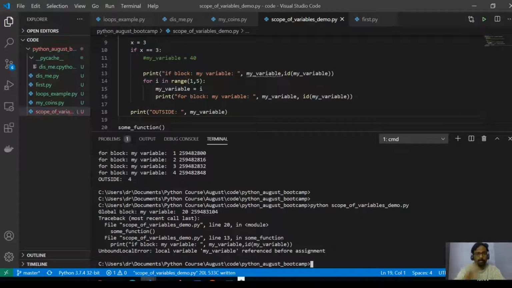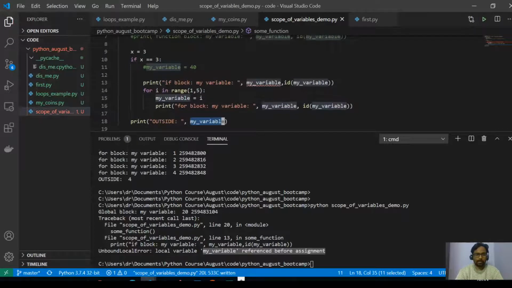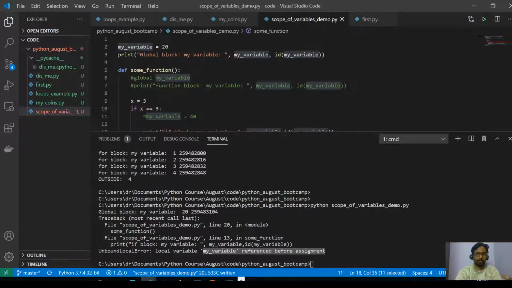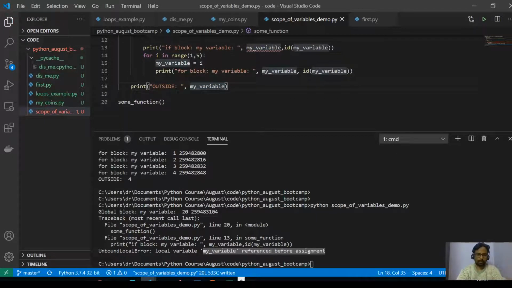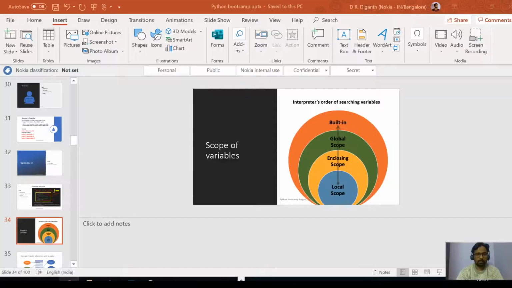So I was trying to demonstrate one of the problems that people usually make. You try to declare a variable inside a for loop, and you try to access it outside. What happens is it will say the local variable is referenced before assignment, so it doesn't know where to find this variable. This kind of mistake becomes visible when you start writing programs. So that is about how to resolve the variables.